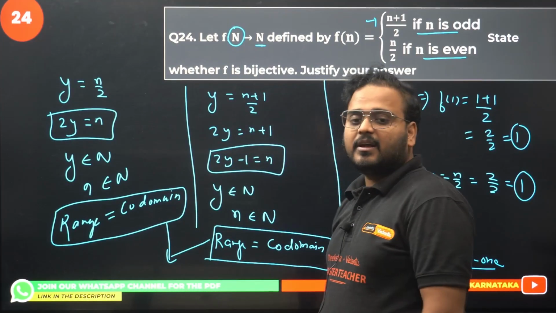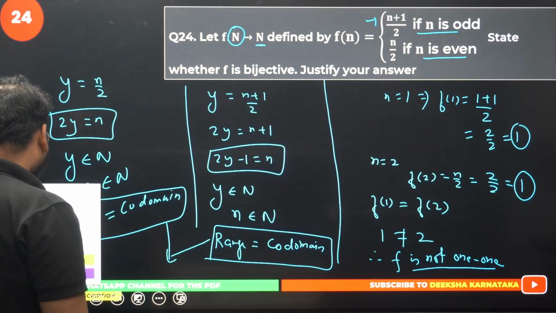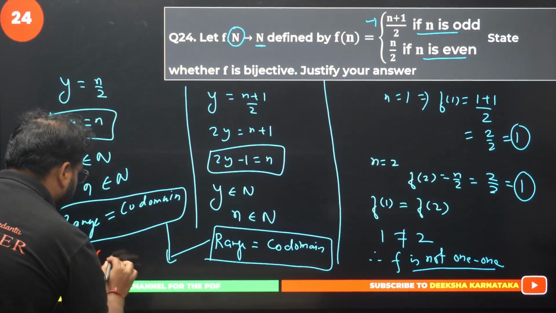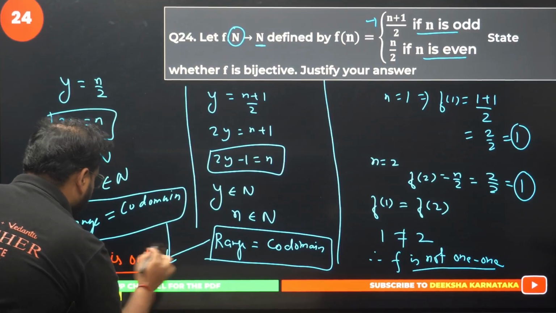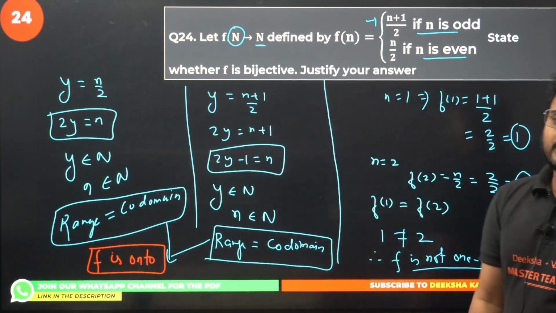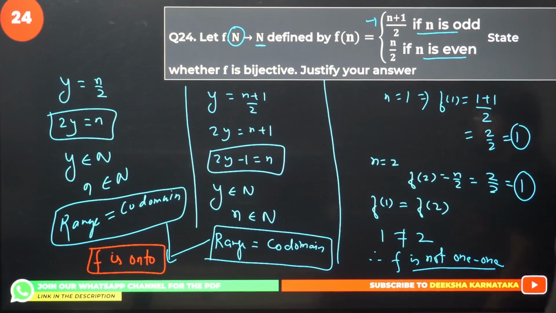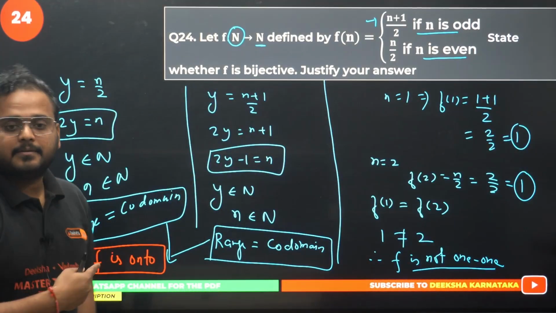What we are getting here: f is onto. So not one-one but onto. 24th question, f is onto. Please check, guys. Clear? Clear, right? This is clear?